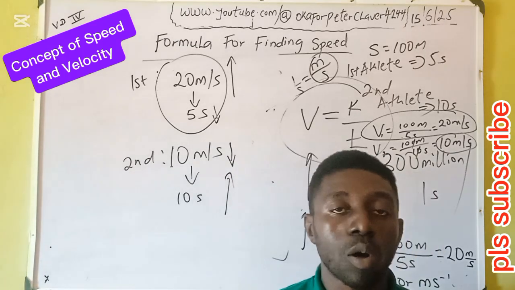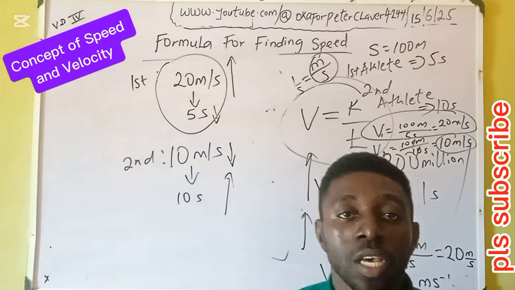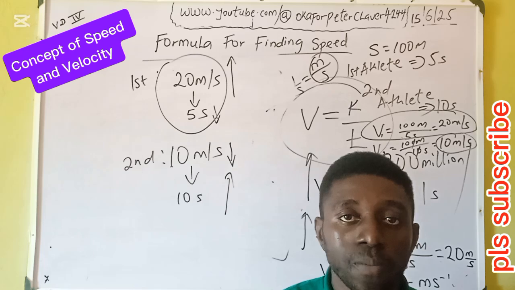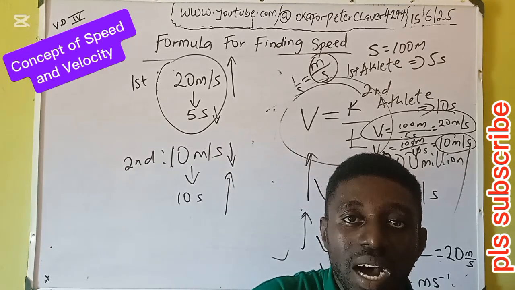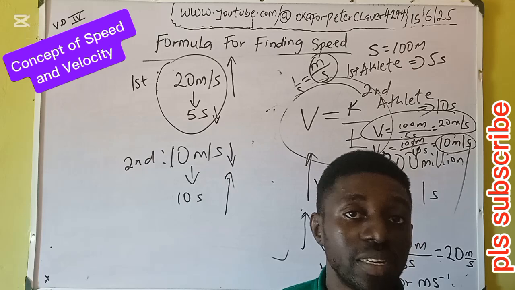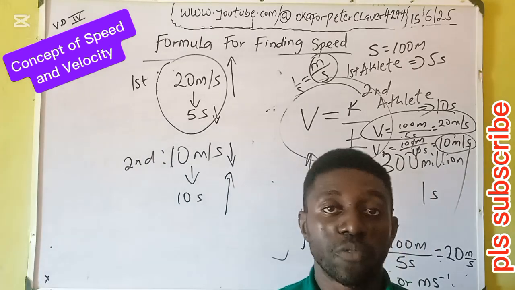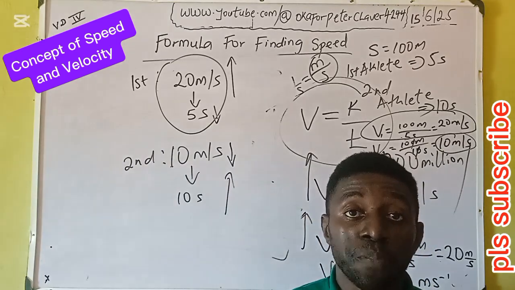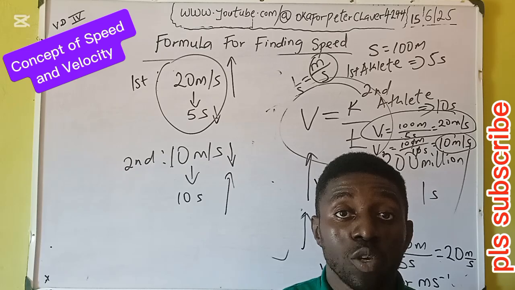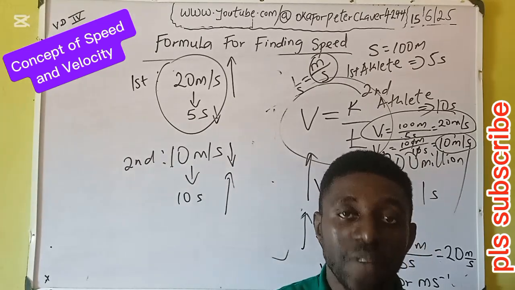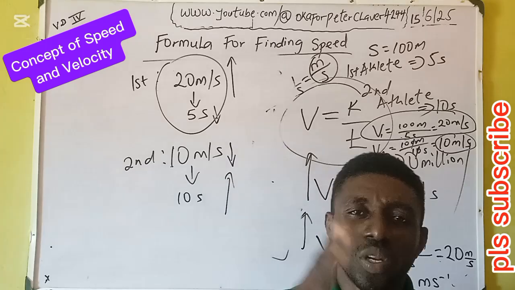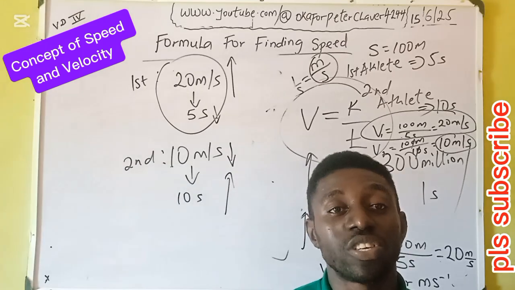Then we have another thing called uniform speed. In uniform speed, when you are moving, and you notice that in every distance interval, you have the same time interval, the speed is said to be uniform. For instance, if you're a driver, in every 20 meters you drive, you cover 5 seconds. Every 20 meters, 5 seconds. That is uniform speed. There is no change.